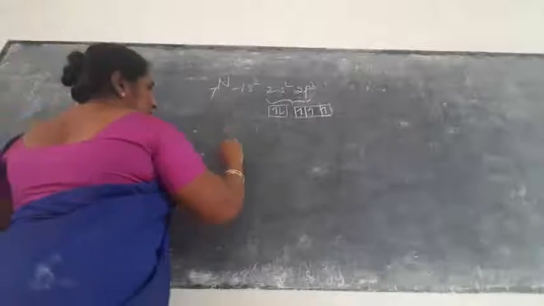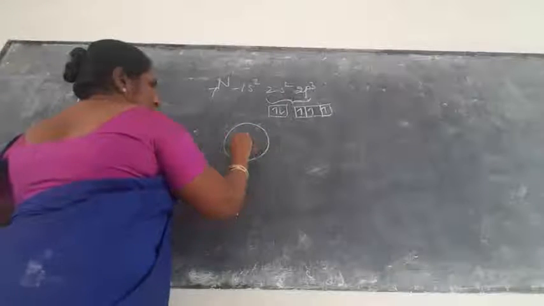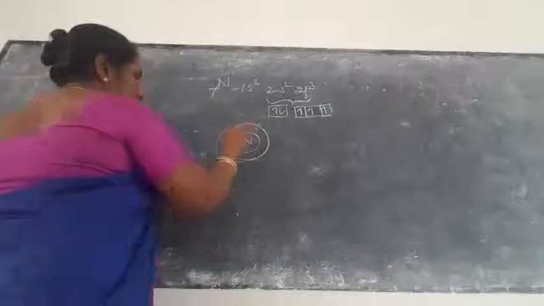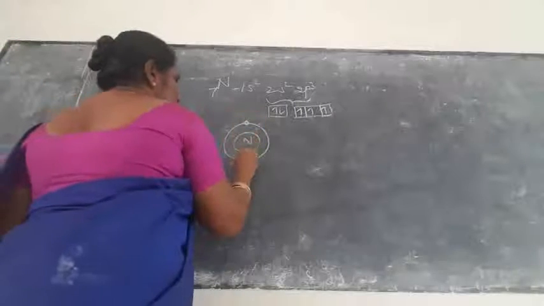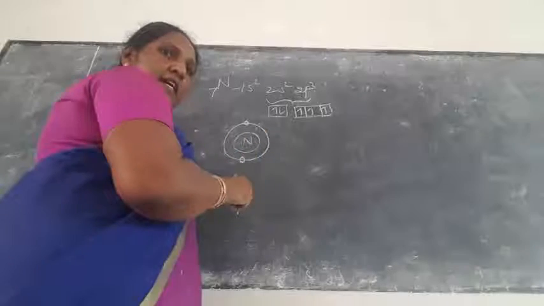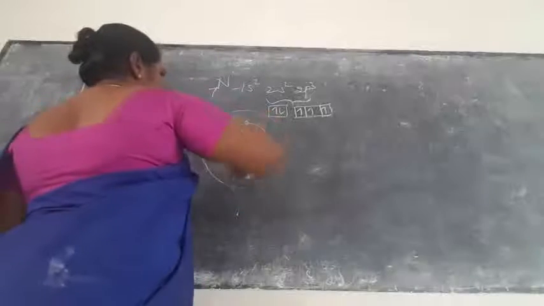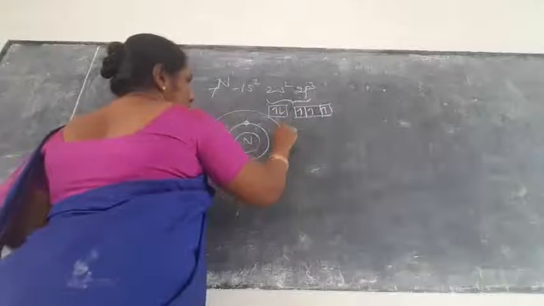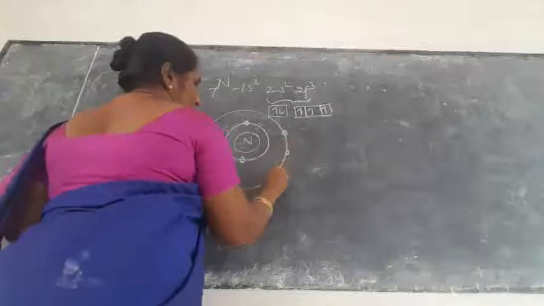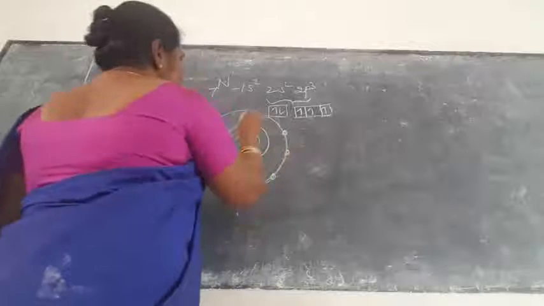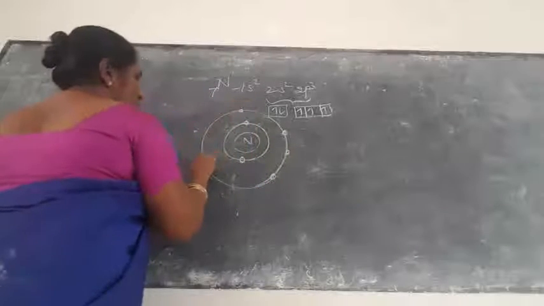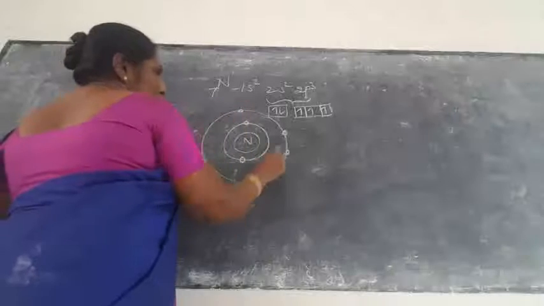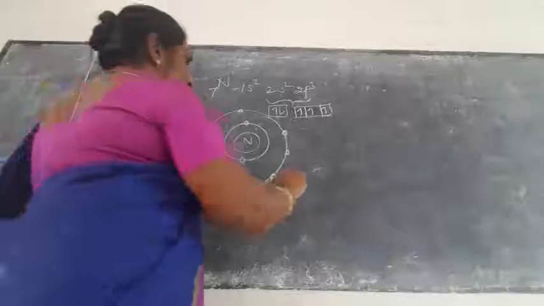So here that is the nitrogen. Okay. So nitrogen here that is 2 electrons, 1, 2. So next another line is. So here that is 3 unpaired electrons, 1, 2, 3 unpaired electrons. Okay. So remaining 1 and 2. This is 1s2, 2s2, 2p3. Okay. 3 electrons. So now again.